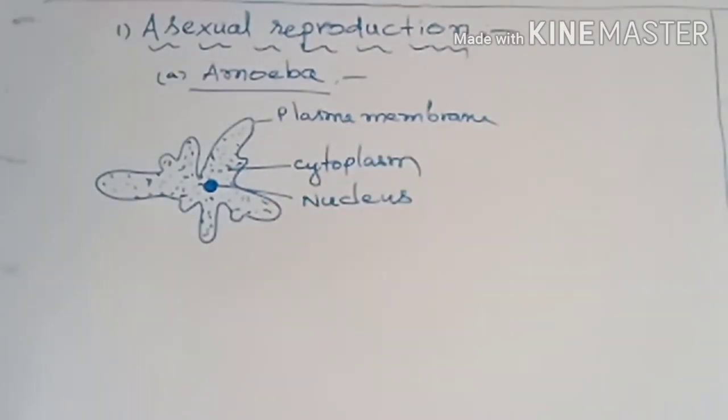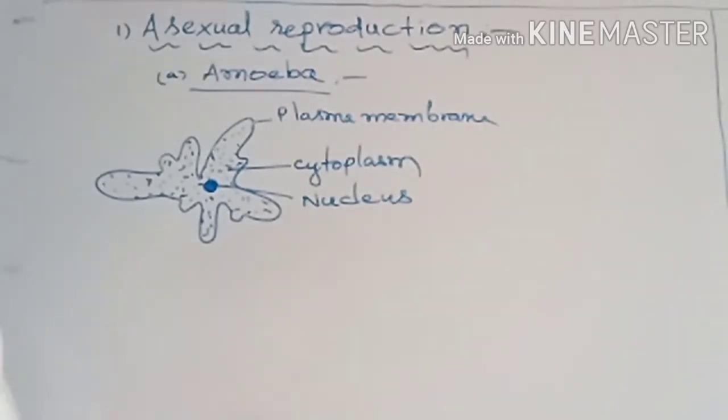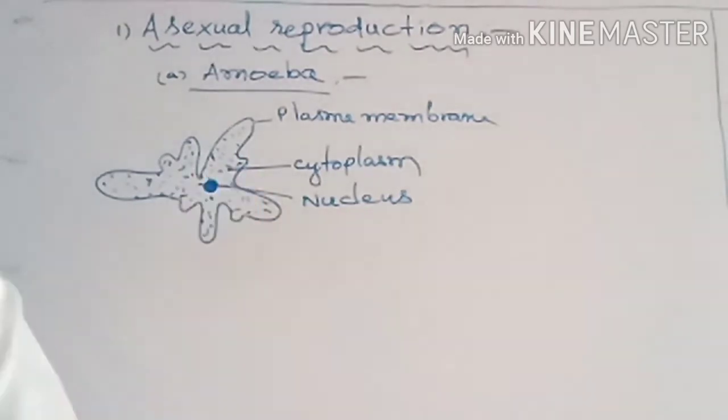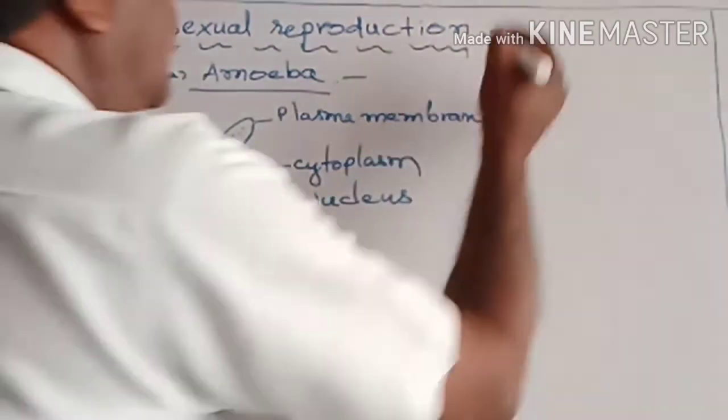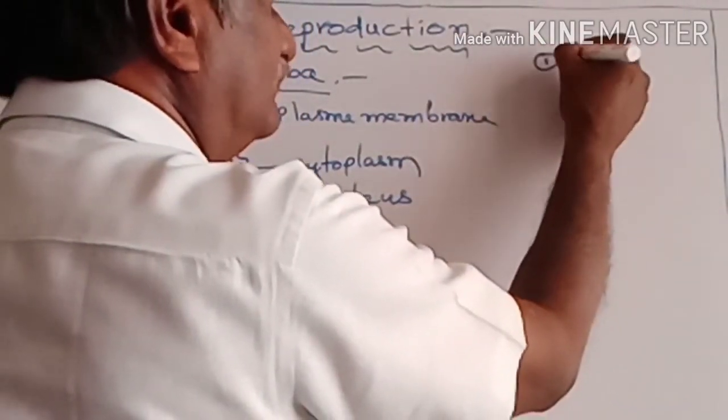Its body splits into two and gives another amoeba. The splitting of a body to give one more is called fission. So in asexual reproduction, several methods are there. First method, fission.